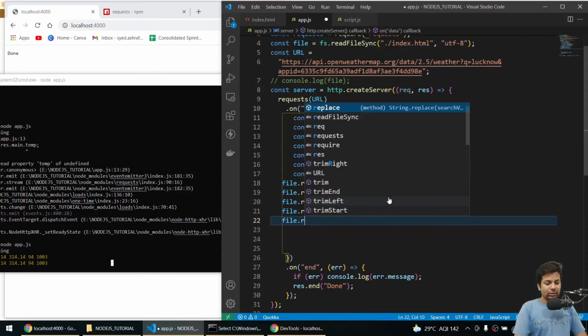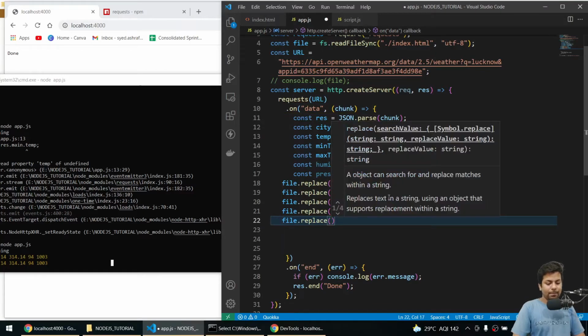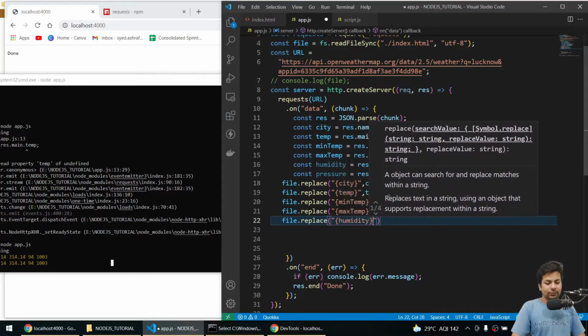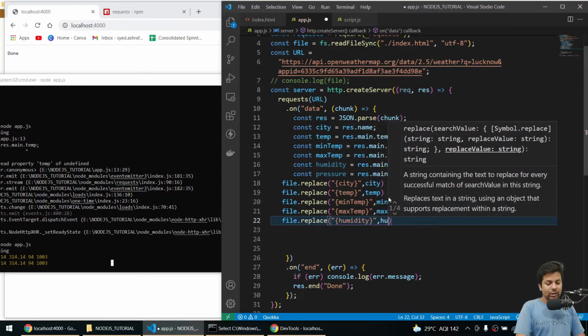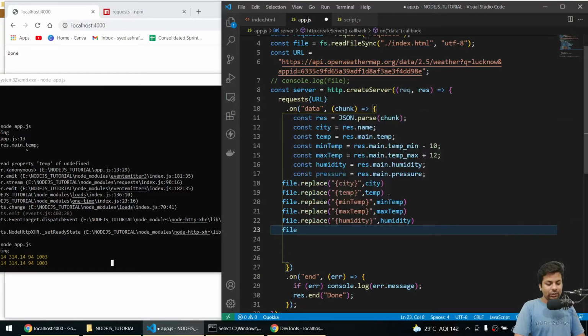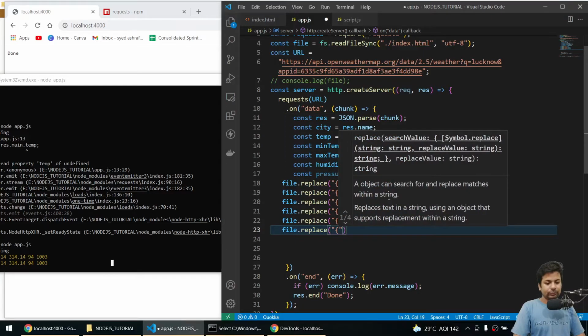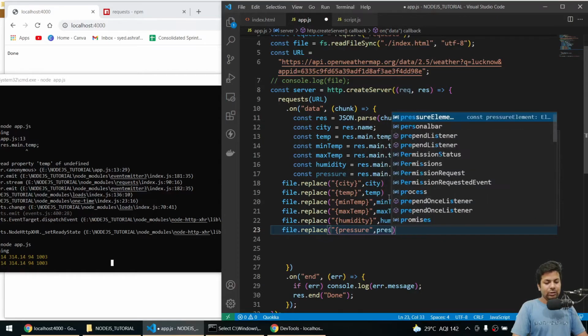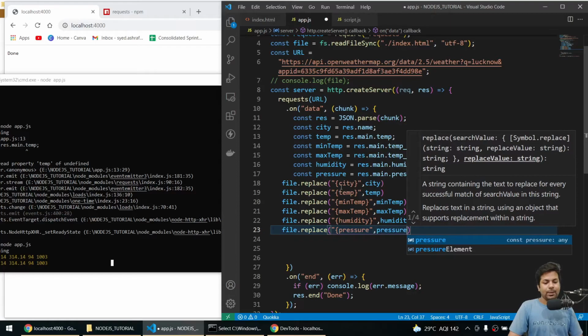Now I'll say file dot replace humidity, and here I give the humidity, and file dot replace pressure, and here I give the pressure.